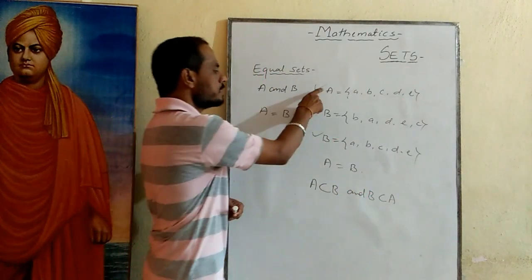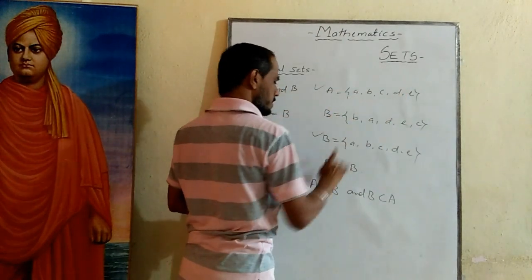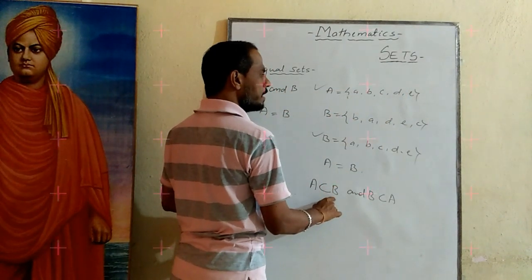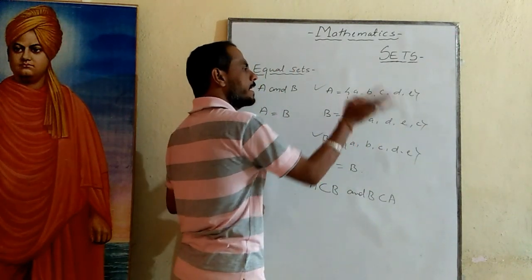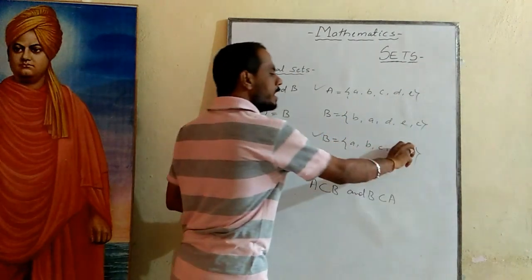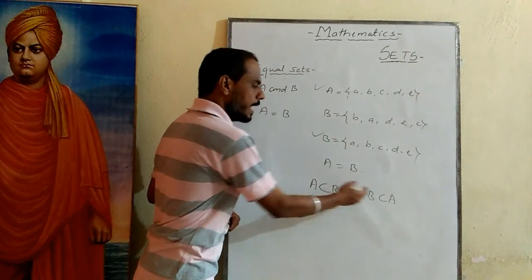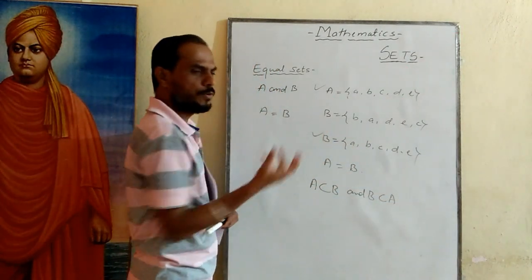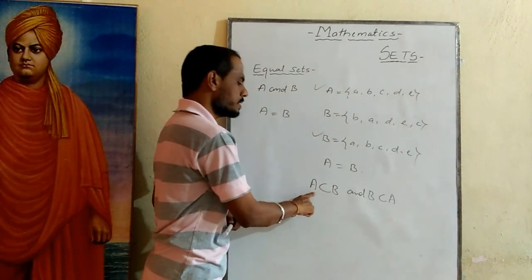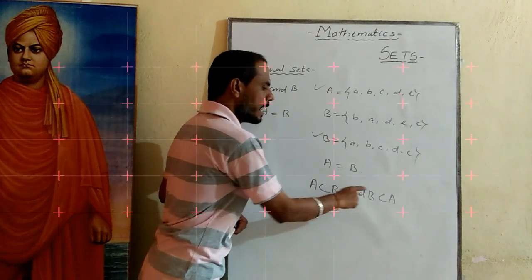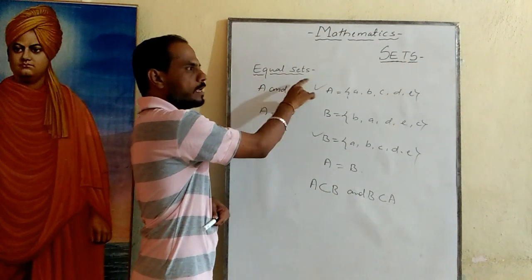If all the elements of one set are taken and written in the other, then A is a subset of B as well as B is a subset of A. That is the only possibility in equal sets.